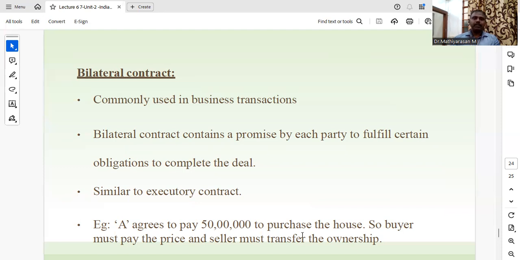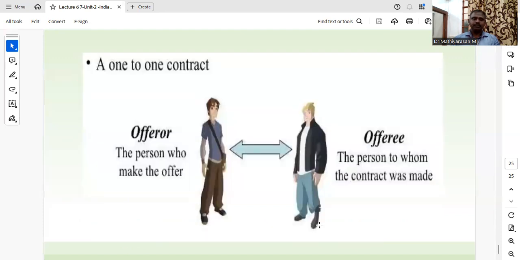So the buyer must pay the price and the seller must transfer the ownership. Here also, one offerer and one offeree will be there. The person who makes the offer is called the offerer, and the person to whom the offer was made is called the offeree. So only one offerer and one offeree will be there.